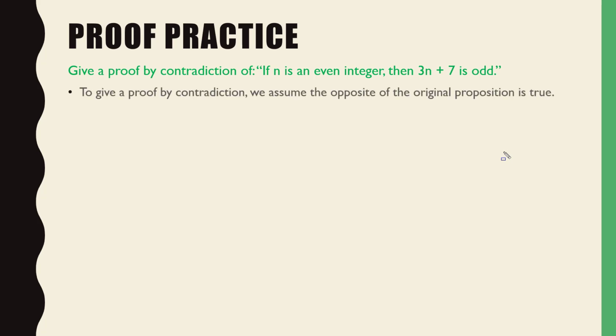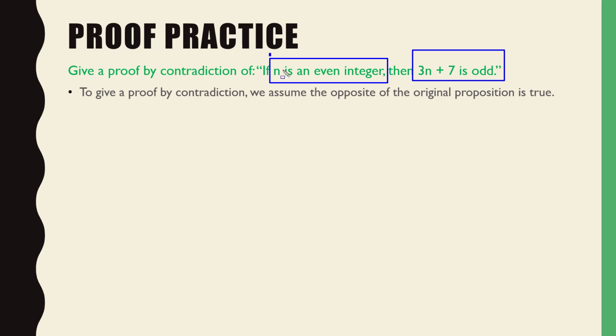So to give a proof by contradiction, we always assume that the opposite of our original claim is true. So what's the opposite of our original claim? If n is an even integer, then 3n plus 7 is odd. Yeah, so my original claim is this. I'm saying in the event that this P occurs, therefore this Q will occur. Well, what's the opposite of that?